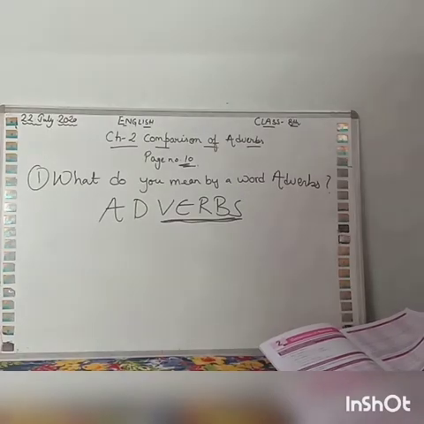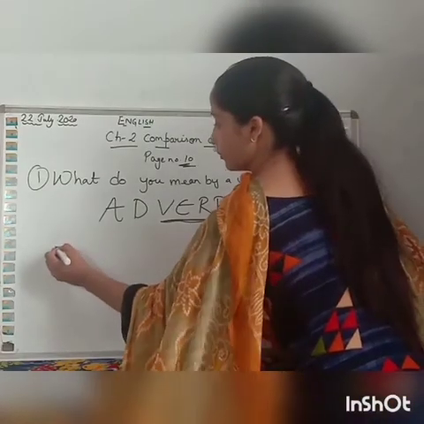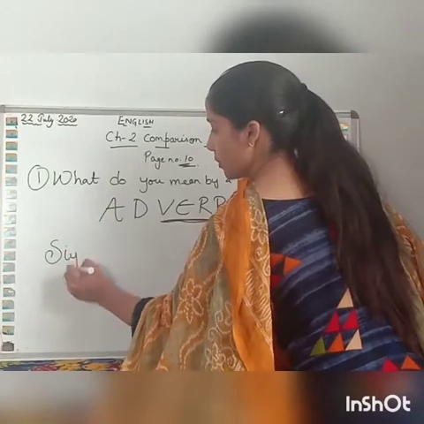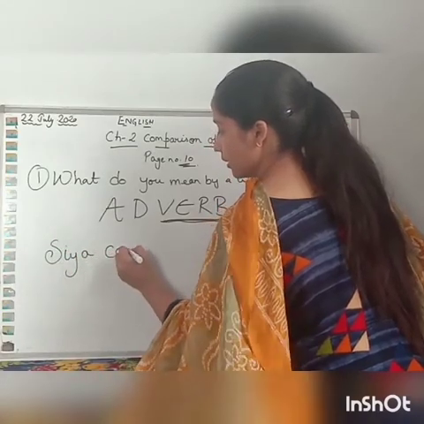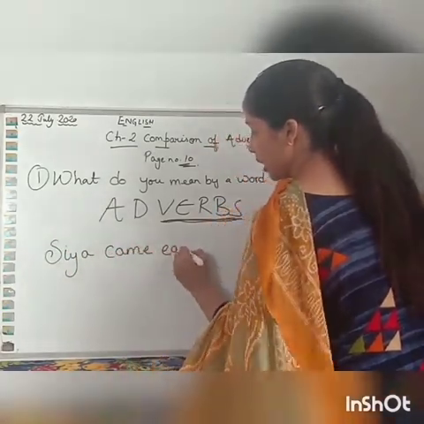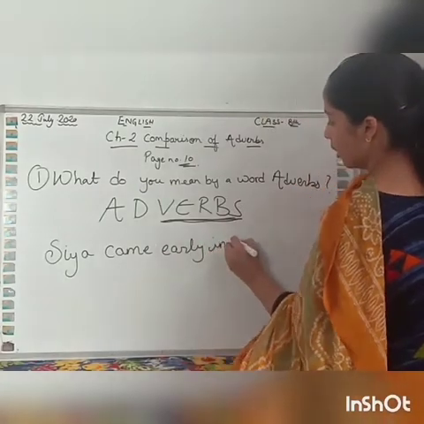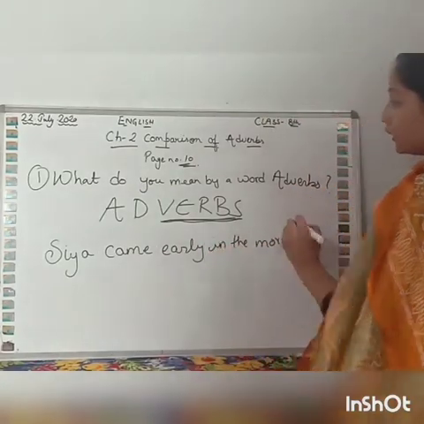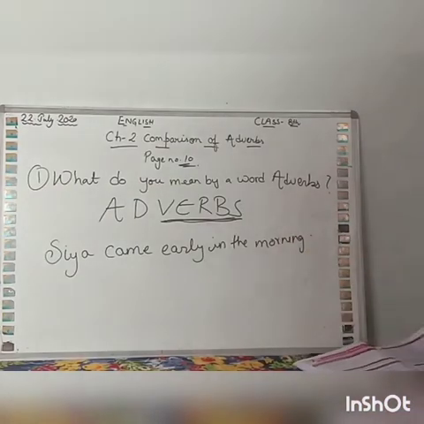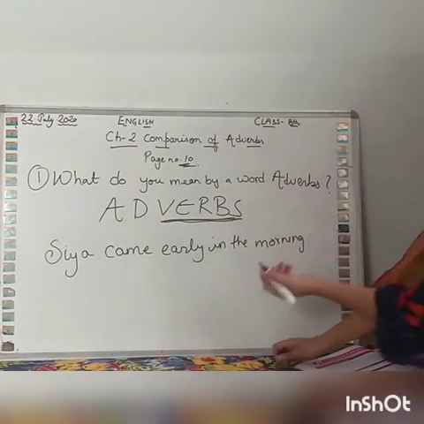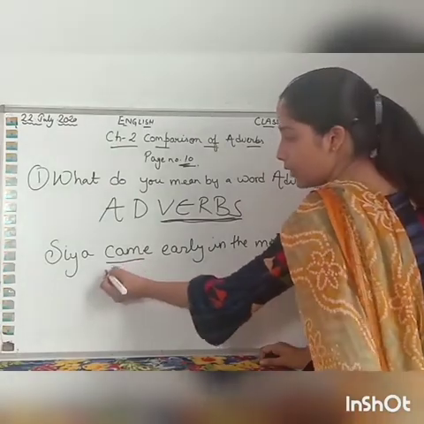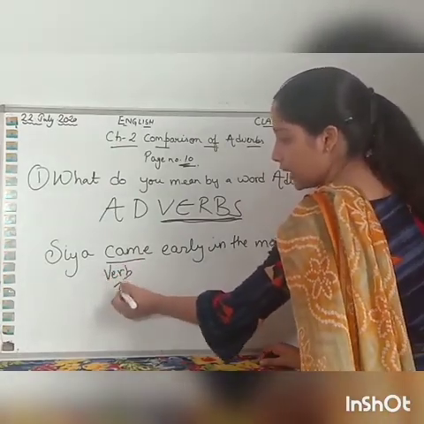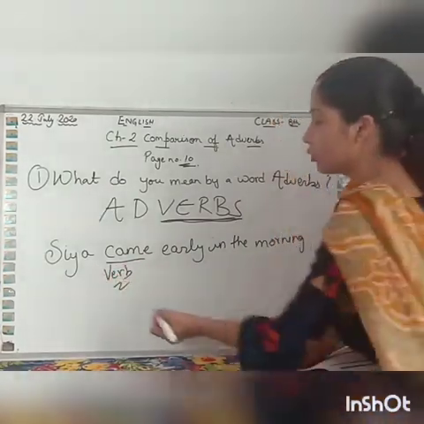For example, Sia came early in the morning. You can see that came is a verb, yes or no? Came is an action verb.